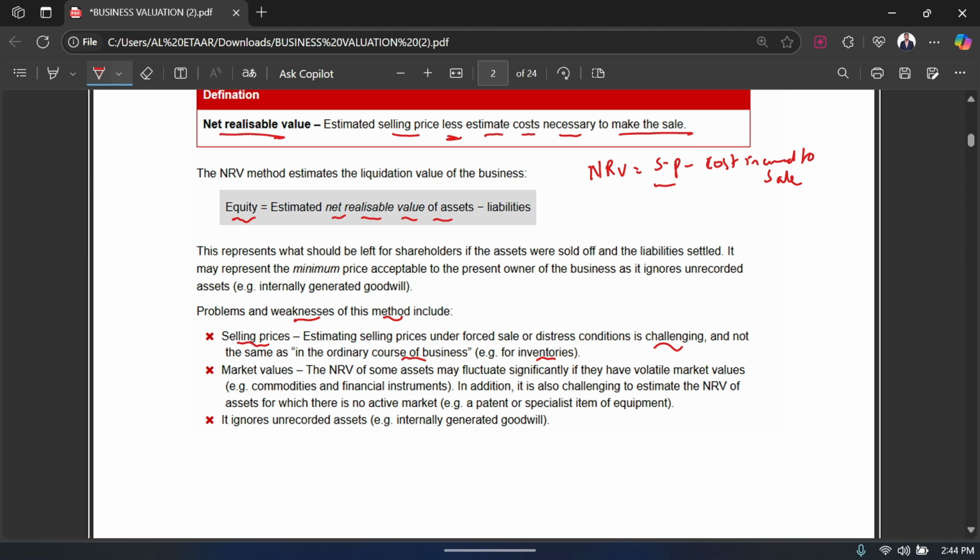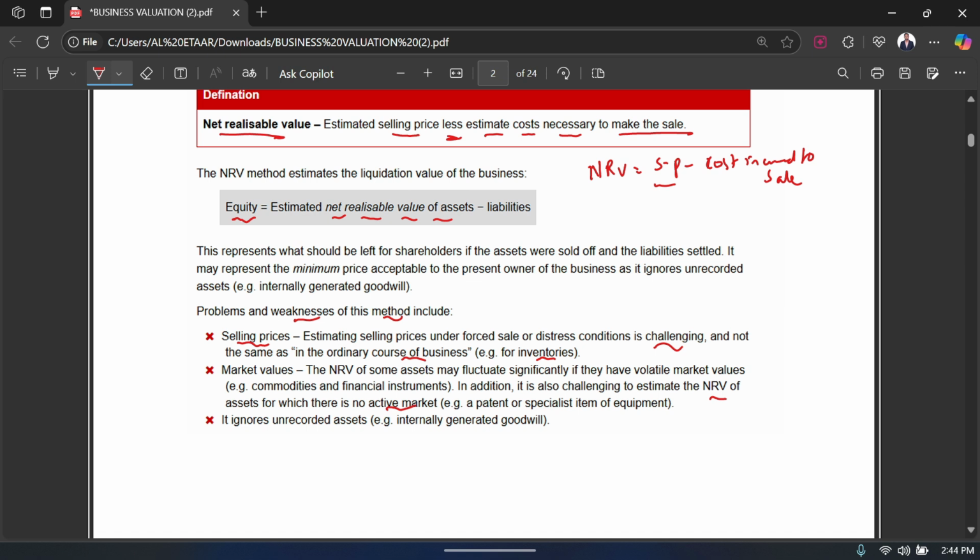Now the second thing that they're saying is that market values, the NRV of some assets may fluctuate significantly if they have volatile market values, for example commodities and financial instruments. In addition, it is also challenging to estimate the NRV of assets for which there is no active market. So if there is no active market for any of your assets, how are you going to calculate the NRV? Because there is no active market, right?